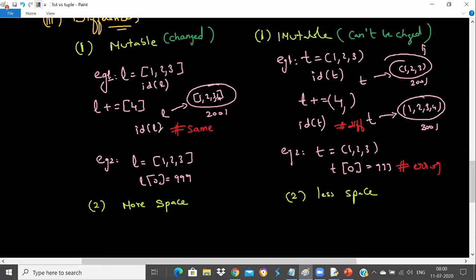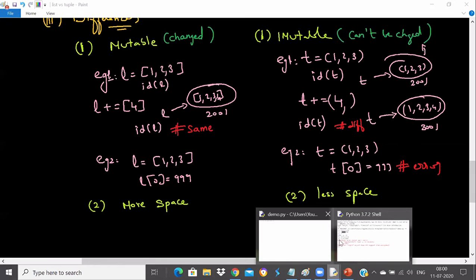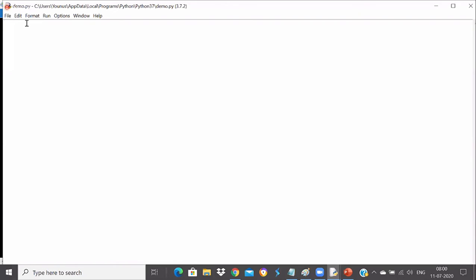Why will list take more space? Because it is mutable, so it has to keep track of more data to be added. That's why it takes more space. Tuple takes less space because it is not changeable. But we can prove that, how list takes more space and tuple takes less space. Let me prove that.